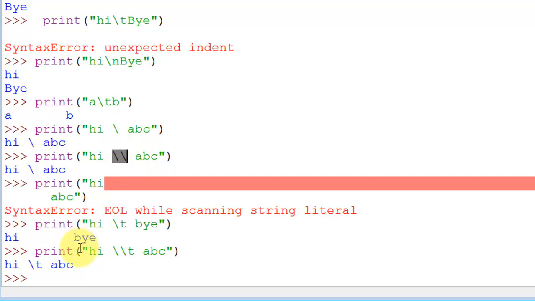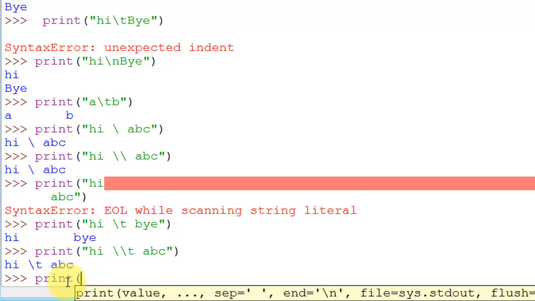Now similar to this we have a quote. For example, if I want to print hi, let's say it's rainy outside.